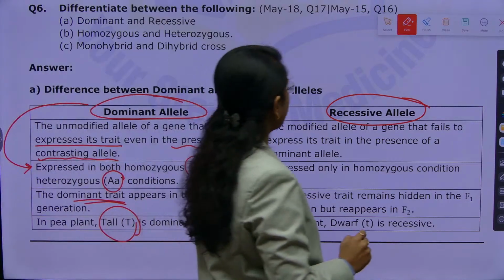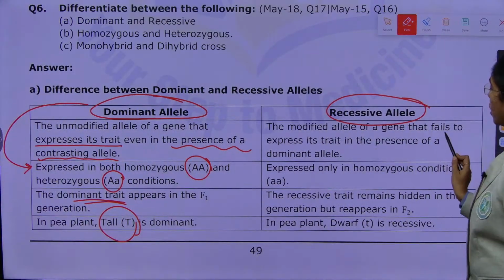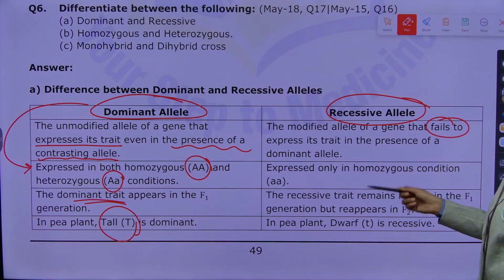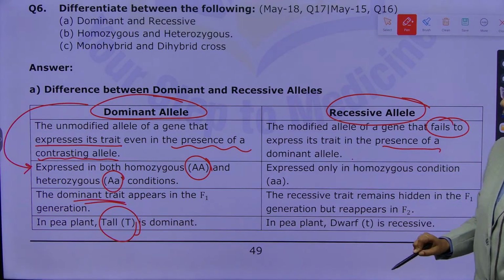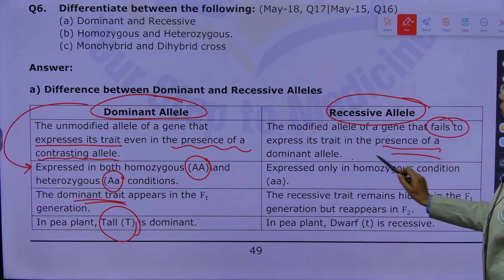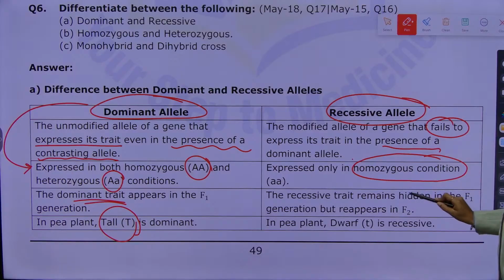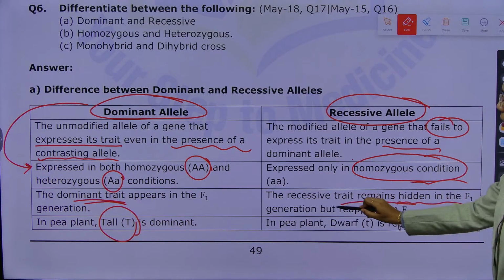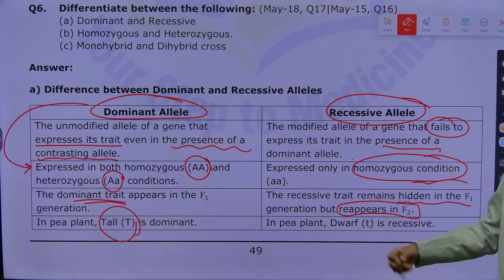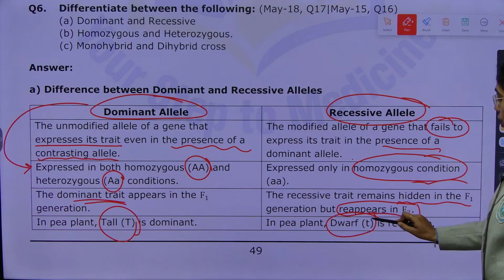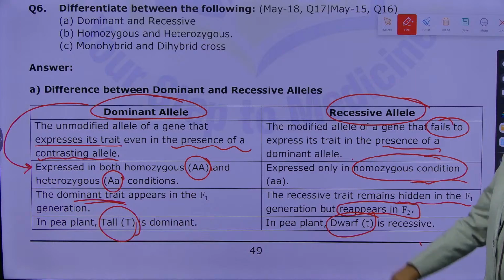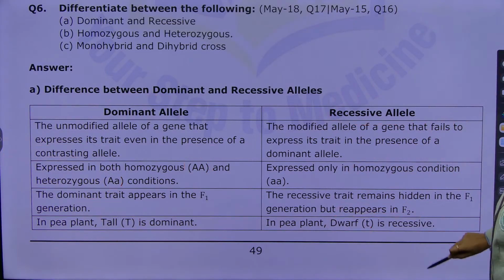Recessive allele is the modified allele of a gene that fails to express its trait in the presence of a dominant allele. It is expressed only in the homozygous condition. The recessive trait will remain hidden in the F1 generation, but it reappears in the F2 generation. In pea plant, dwarf, that is small t, is recessive. This is all about dominant allele and recessive allele.